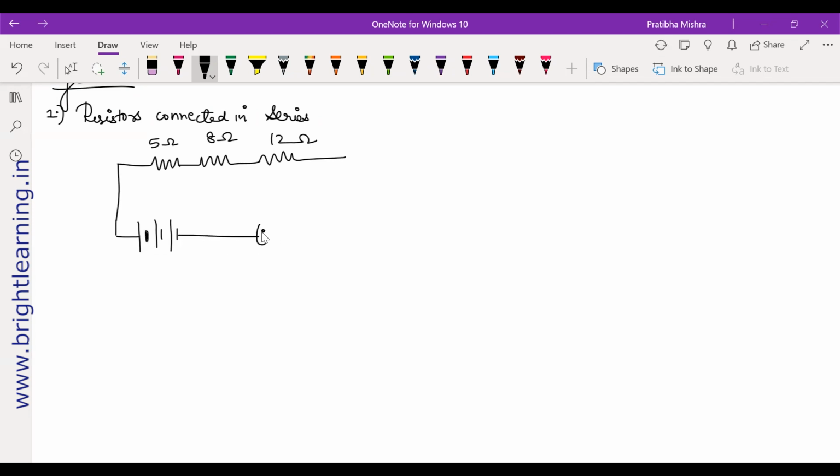Next, you will have a switch. Obviously, the switch should be closed. This is a closed switch. That's how you get it. How will the current flow? From the positive terminal to the negative terminal, right?